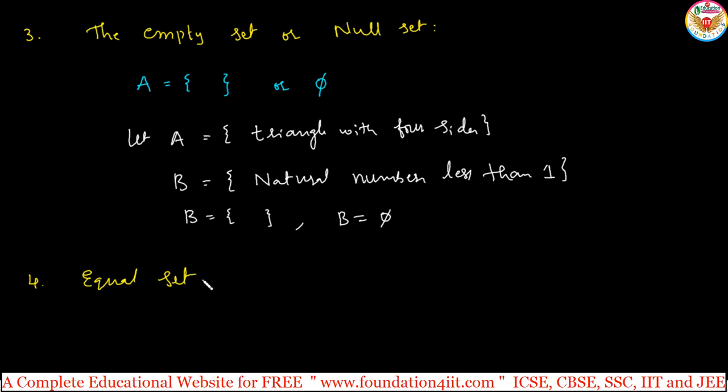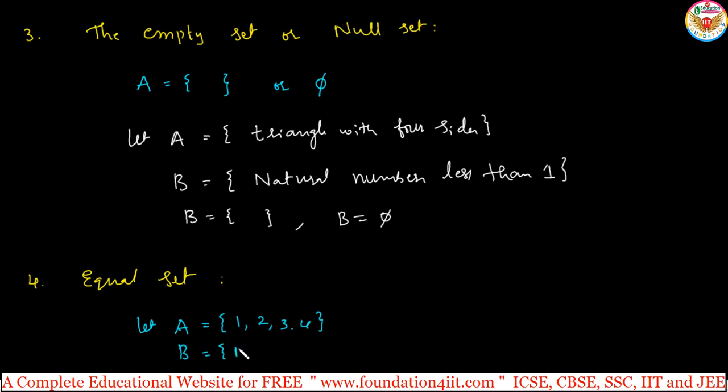Equal set. Next one is equivalent. First, equal set. Two sets are said to be equal if the elements of the two sets are the same. Then we can say those two sets are equal sets. Like let A. A is having elements 1, 2, 3, 4. Again B. B is the natural number less than 5.